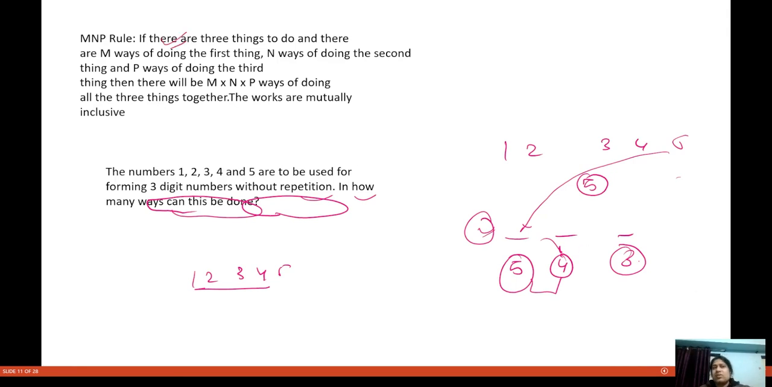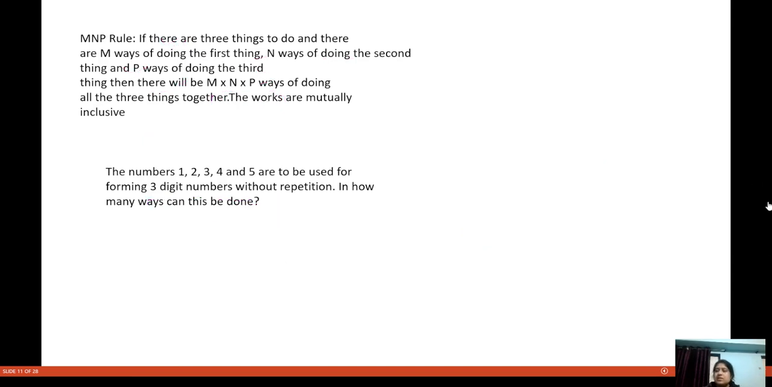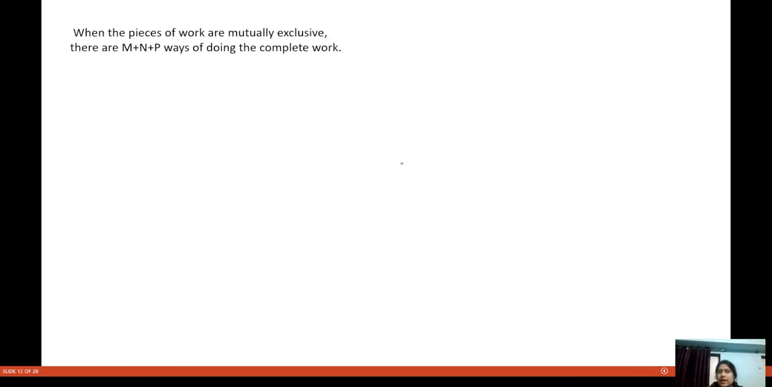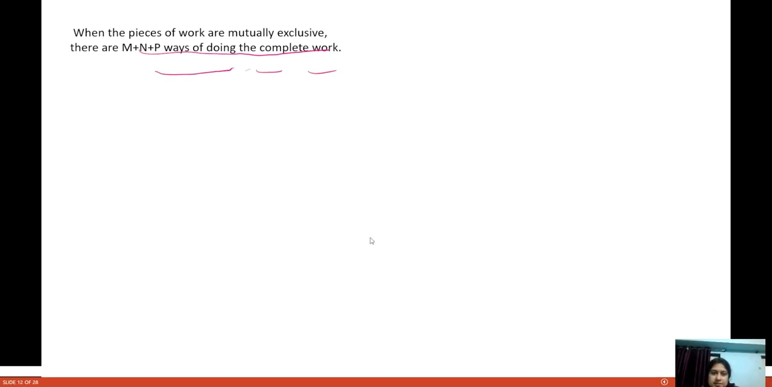So this is what the question is saying. If there are three things to do and there are m ways of doing the first thing, n ways of doing the second thing, and p ways of doing the third thing, then you can do this in m cross n cross p ways, where the works are mutually inclusive. So this is what the question means. And it is saying that when the pieces of work are mutually exclusive, there are m plus n plus p ways of doing the complete work. Let us see examples of these kinds of questions.